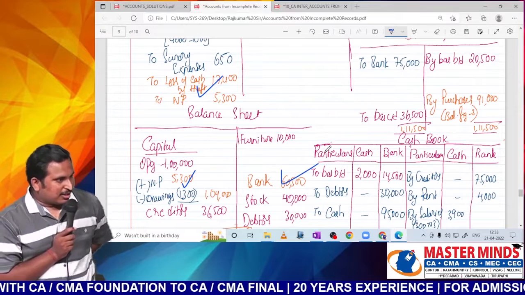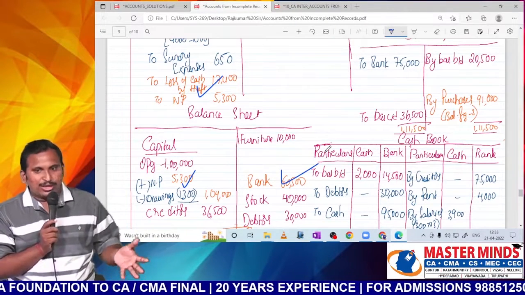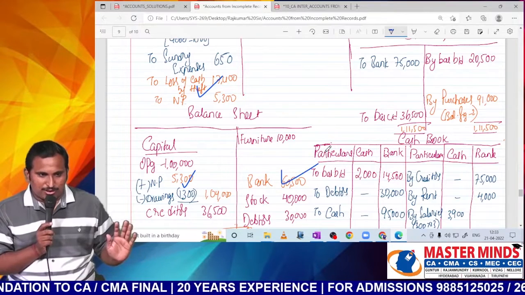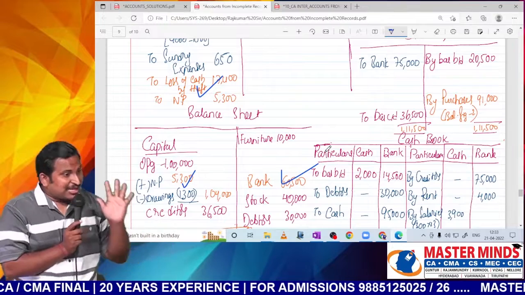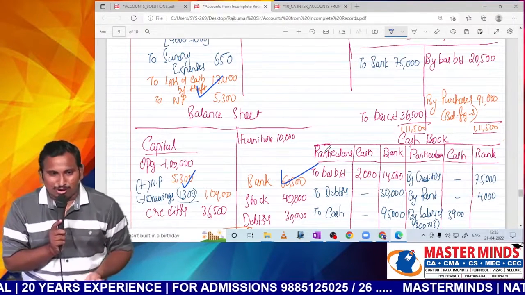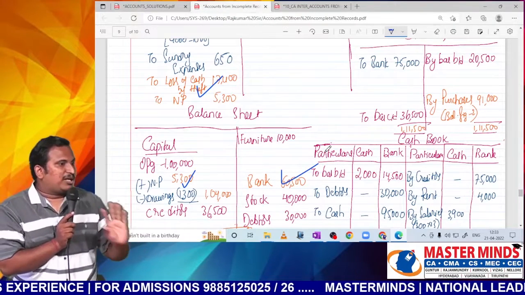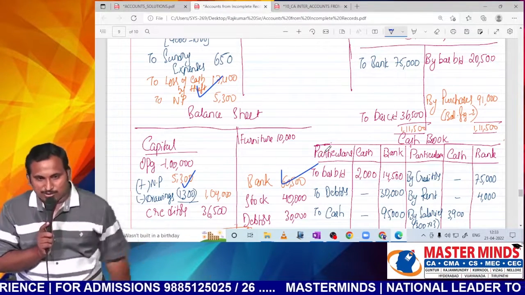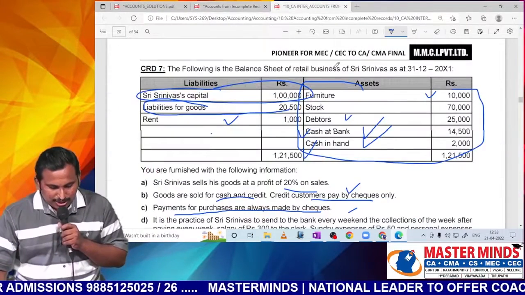Sir, one thing I can say, it's not possible to discuss each and every question. In incomplete records, every question takes a lot of time. What I have given you is only the procedure. Please understand the procedure only, not the points. Points anyway you can understand, sir, they are not big points. Simple points only. Procedure is important. If you follow this procedure, questions will become very, very simple. So with this, we are closing incomplete records.